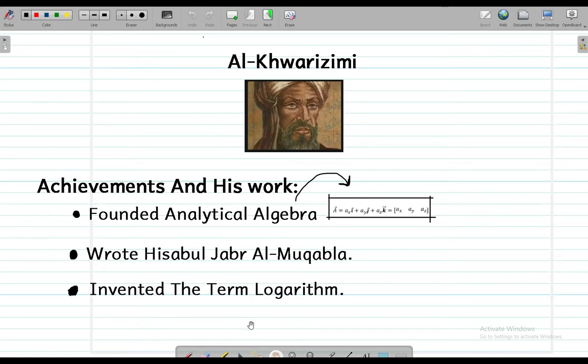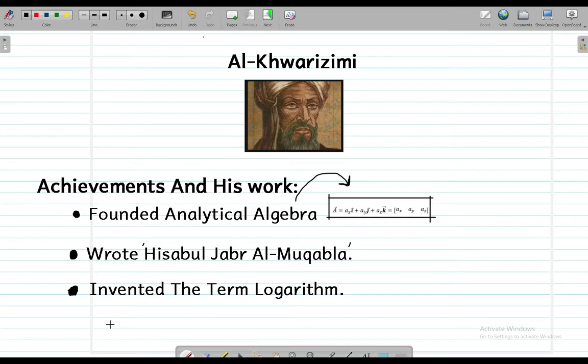Now, looking at his achievements, the most famous of his achievements was that he founded analytical algebra, which is used in today's world in physics, in mechanics, and all these fields which are related to physics. On the other hand, he wrote a book which is called Hisabul Jabr al Muqabla, which you have to learn.